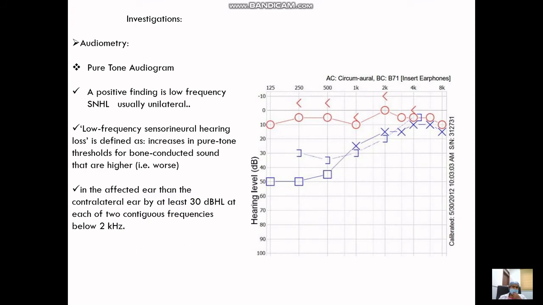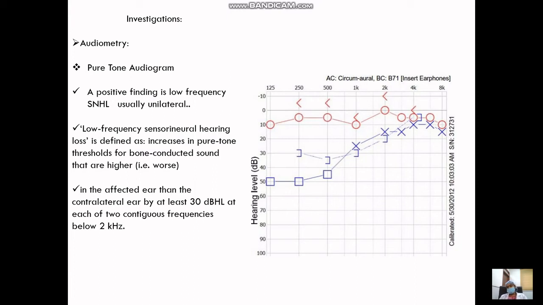Now, investigations. When the patient comes to the OPD and we are suspecting Meniere's disease, we order an audiogram for such patients. Ideally, in the Meniere's audiogram, it is mainly the low frequencies, below 2 kilohertz, that are affected. So ideally, you will see an SNHL, that is an increase in the bone conduction threshold at the lower frequencies, less than 2 kilohertz. But this is very typical of Meniere's disease and is seen only when the patient is in attack. Before and after the attack, such an audiometric finding might not be available.